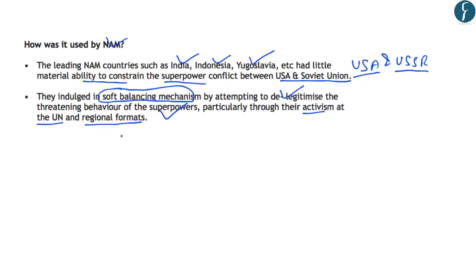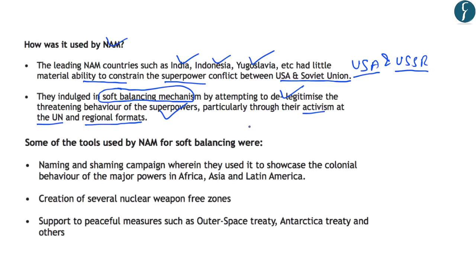So now let us look at some of the tools which were used by the non-aligned countries to counter the power of USA and USSR. As mentioned earlier, to understand this article better, you should go through chapter 1 of the class 12th NCERT, that is Contemporary World Politics. Now let us look at some of the tools used by the non-alignment movement for soft balancing.